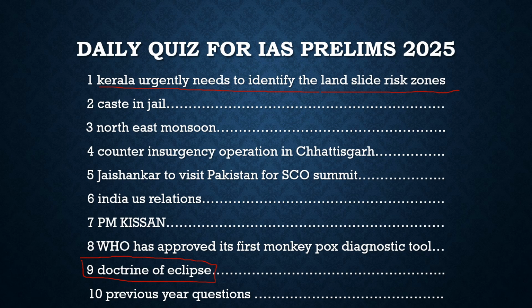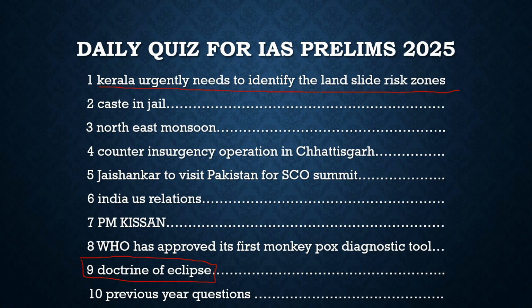And one more important point with respect to Kerala is that earlier there were natural disasters, but they were very much limited, if we go back 50 years. But in the last 10 to 20 or 30 years, the trend has changed. Kerala has seen many natural disasters, and the main reason which has led to these disasters is man-made effects. So this is all about this article, what was written in it. With respect to this, we will solve a prelims based question in the next slide and give you the basic idea, the gist of this article.